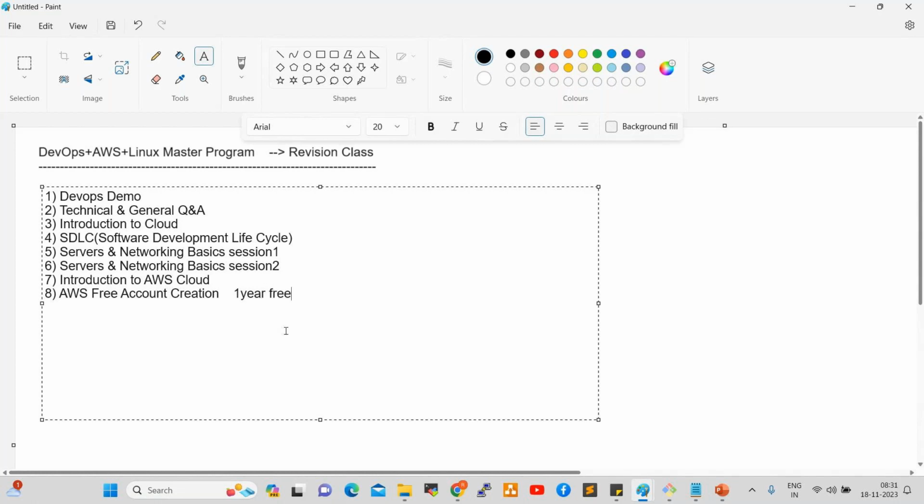After that, the ninth one is AWS services overview, the AWS console or services overview, right?